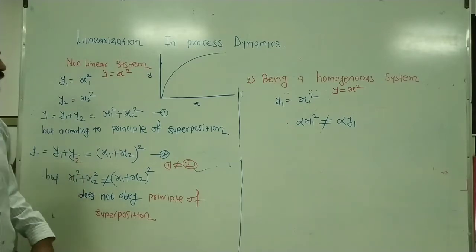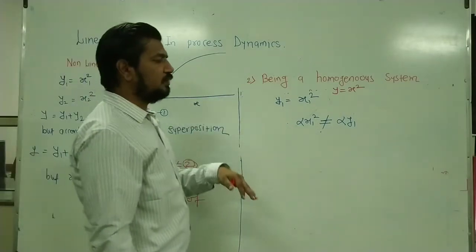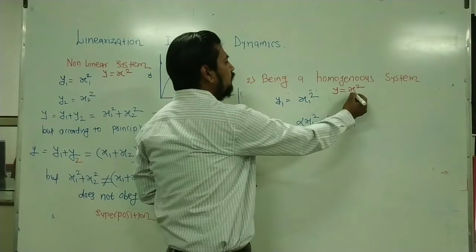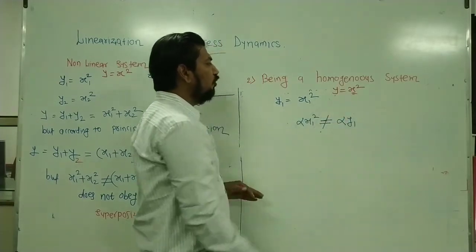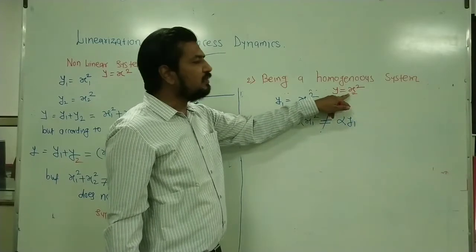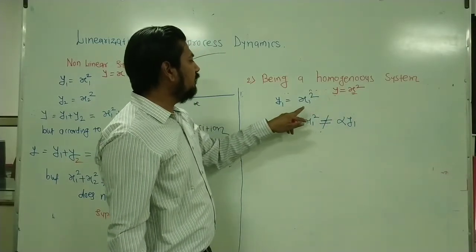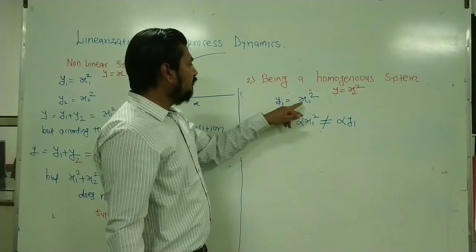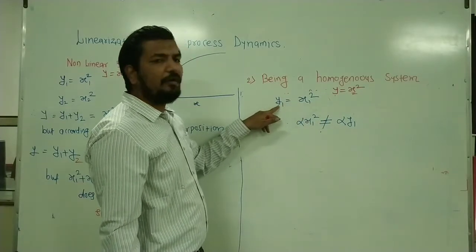The same can be tested for the homogeneous system. Again, consider that for input value square, you are getting the output y. Now, if you scale this input by some scaling factor, consider that for x1 square you are getting y1.